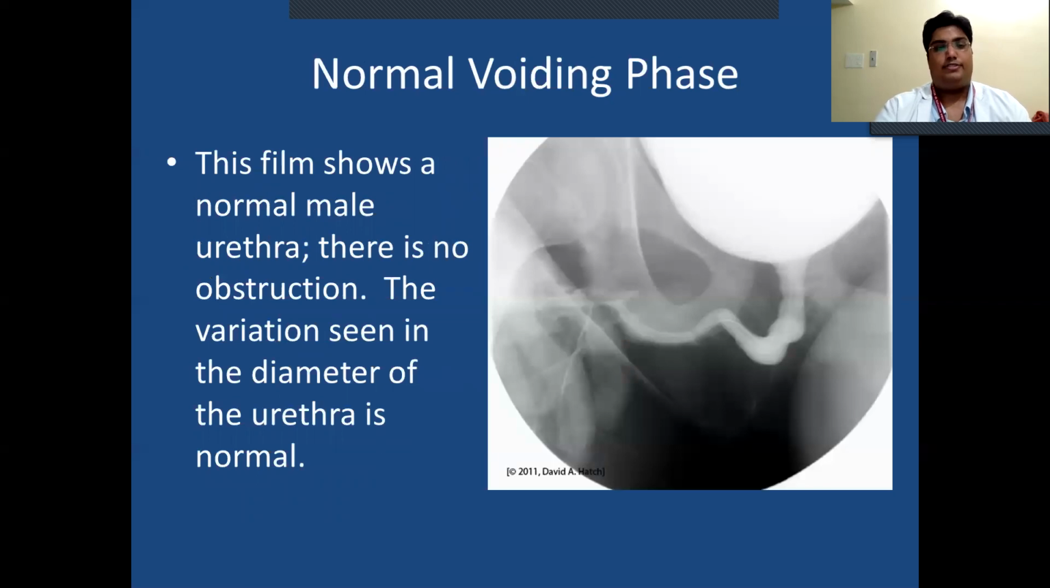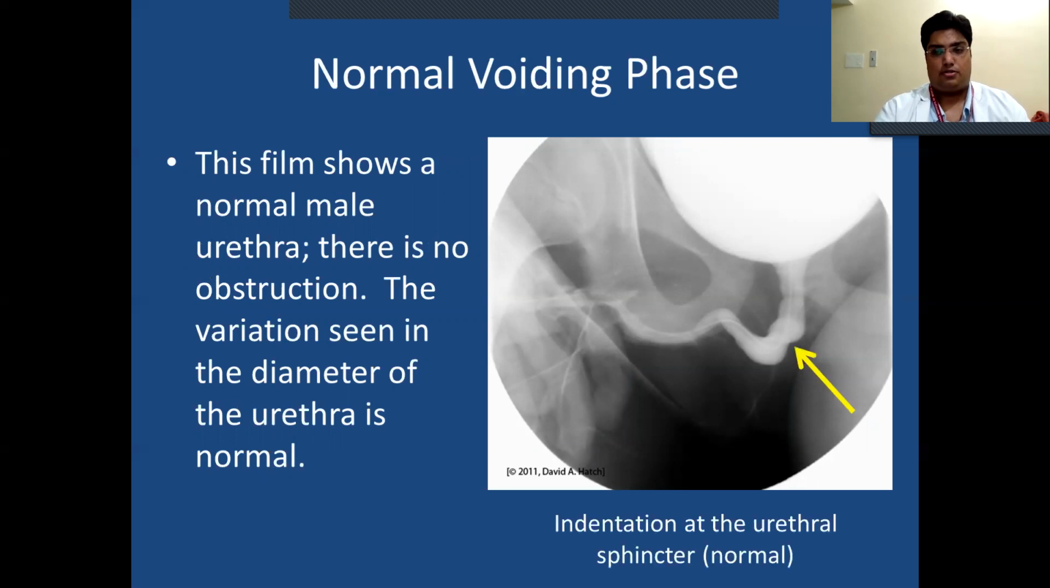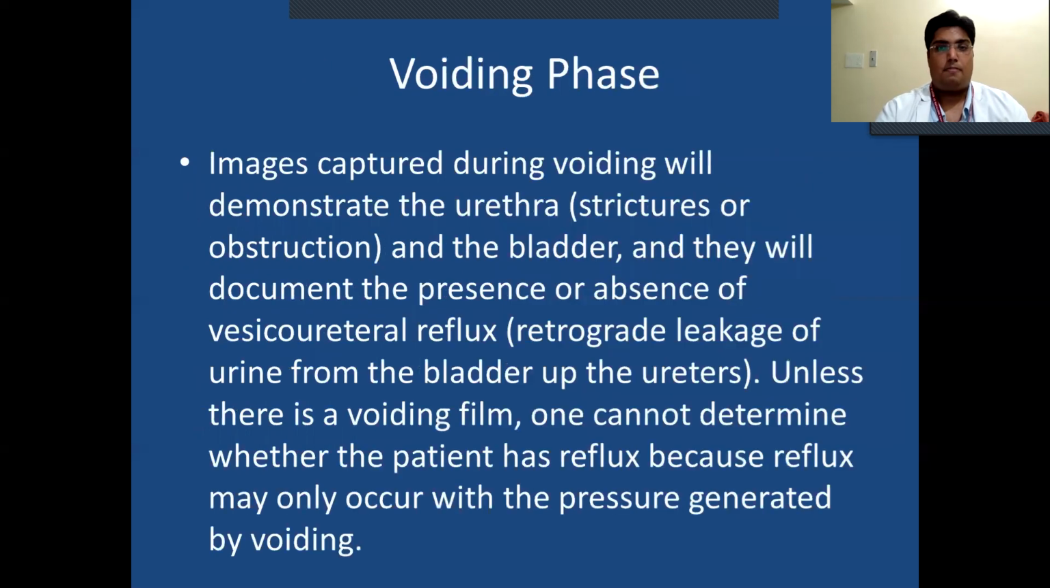This is the normal voiding phase. This film shows a normal male urethra. There is no obstruction. The variation seen in the diameter of the urethra is normal. Indentation of the urethral sphincter is also normal.